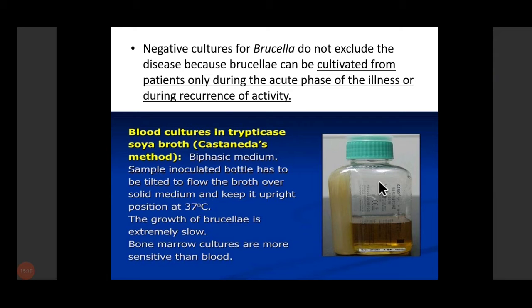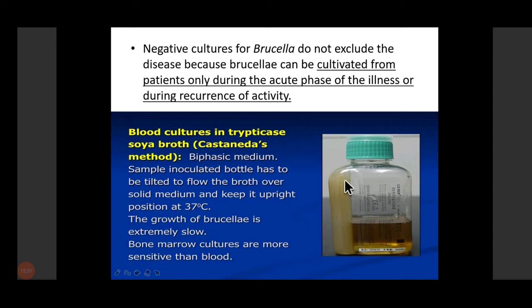And you need to remember that it's a biphasic media. Biphasic means that it is solid and liquid. And the colonies appear on the agar slant, right? The advantage is that the chances of contamination and the risk of infection to laboratory workers is reduced in this case. So we can go for the Castaneda method of blood culture.